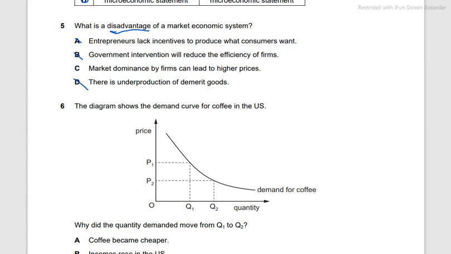C. Market dominance by firms can lead to higher prices. Well, that is true, since there is no government intervention, so market dominance is very, very likely. And so if there is a monopoly and market dominance by firms, they can take advantage of an inelastic demand or lack of choices, and they can raise prices. So there is a disadvantage right here.